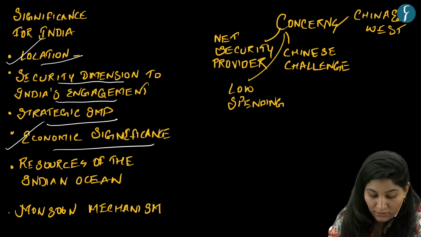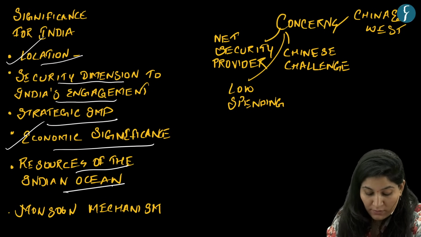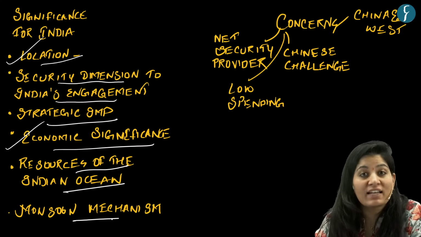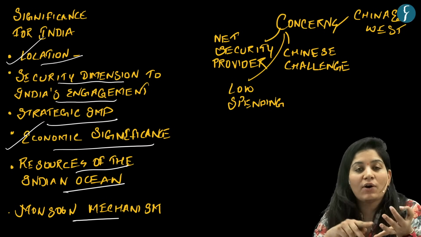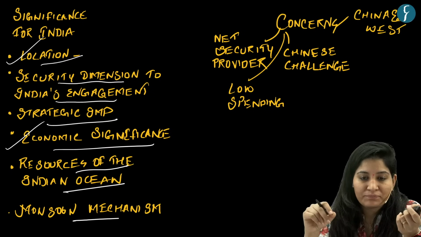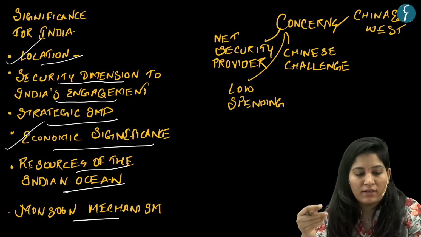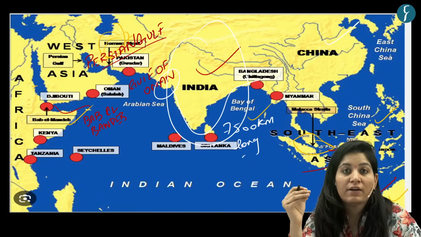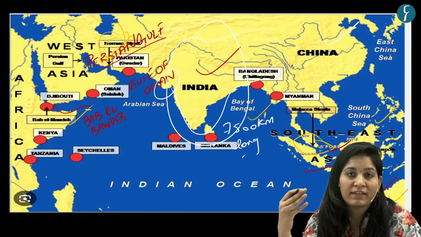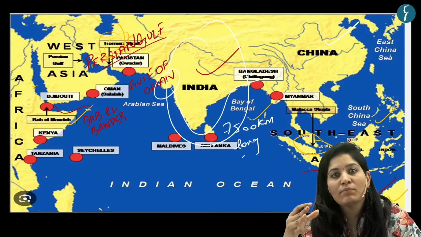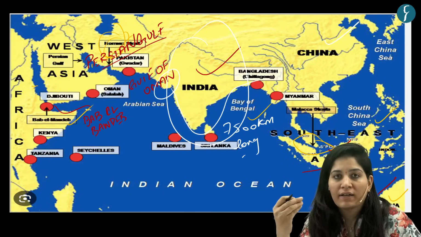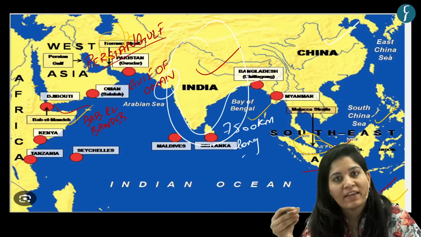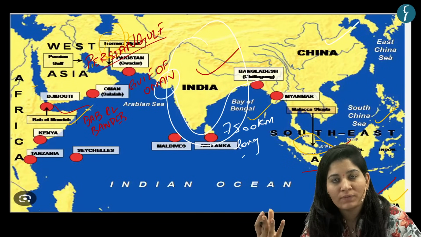Then we have the monsoon mechanism. Let's understand with the help of the map. Now, the Indian Ocean can impact the Indian monsoon mechanism. El Nino, La Nina, they can impact the Indian monsoon.